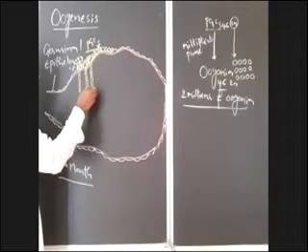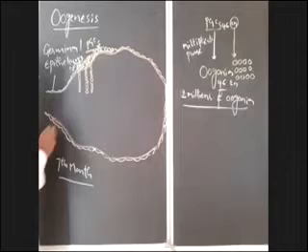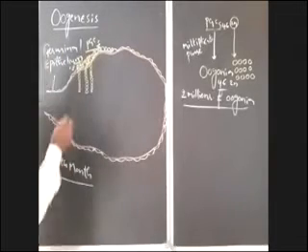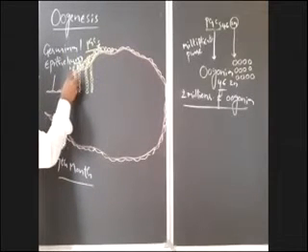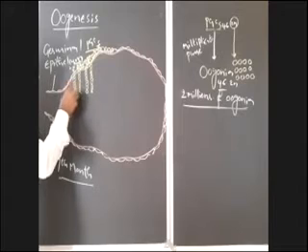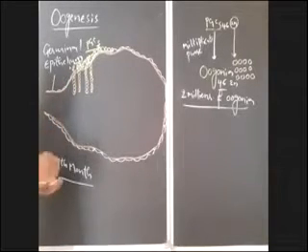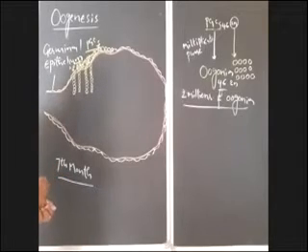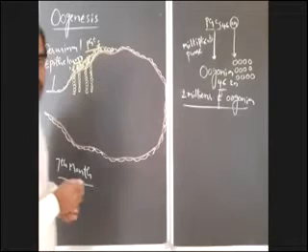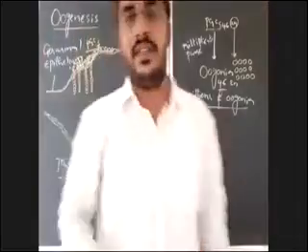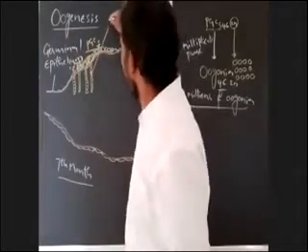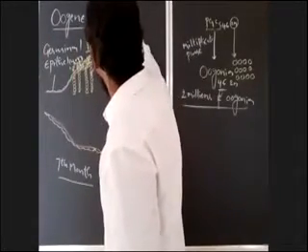In the form of a tube or in the form of a plug of cells. In the form of a plug means a connection. These oogonia are connected with each other like this. In the form of a plug or in the form of a chain, these oogonia will enter into the ovarian stroma, especially the cortex of the ovary. So it is known as egg tube of Flugger.